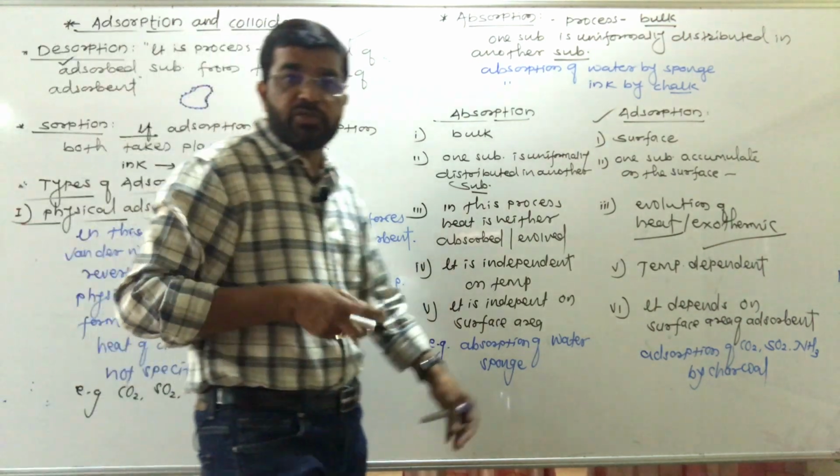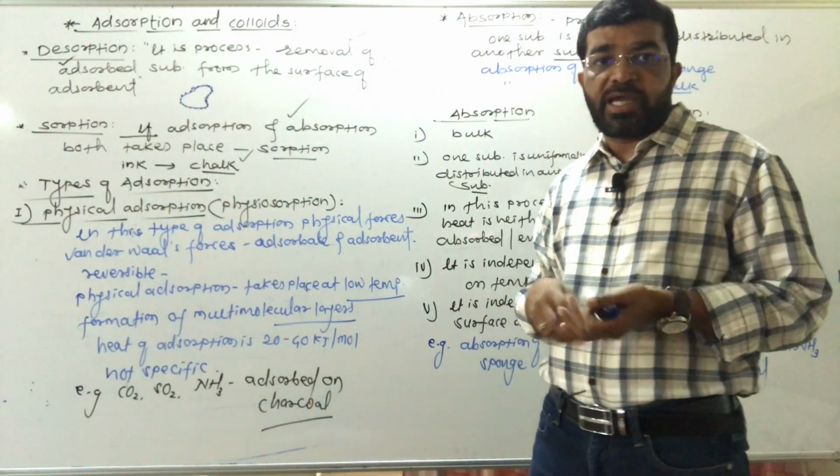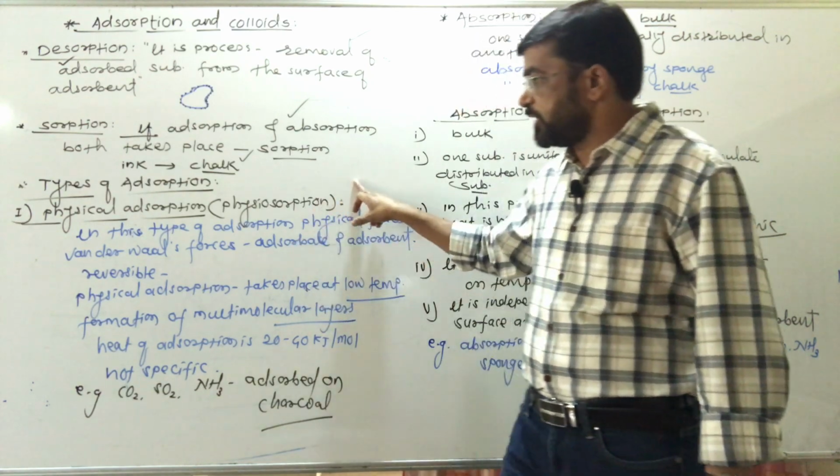So these are the characteristic properties of physisorption.